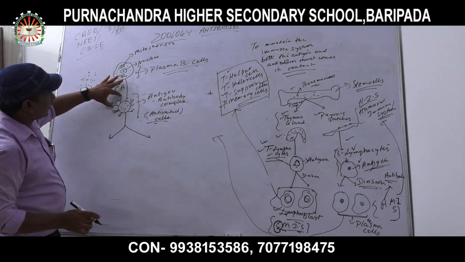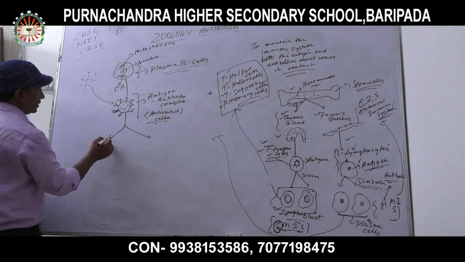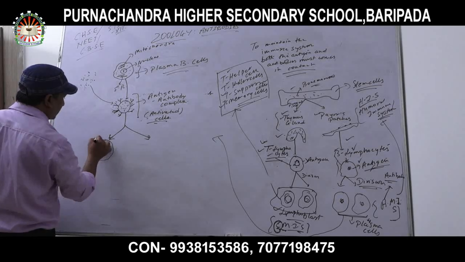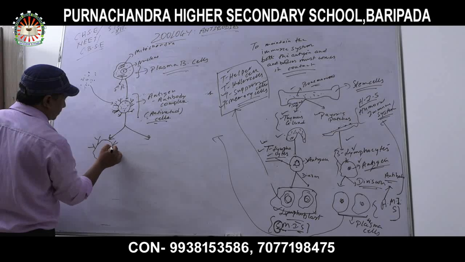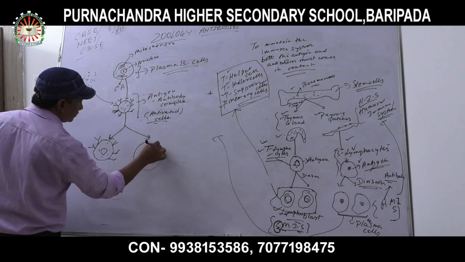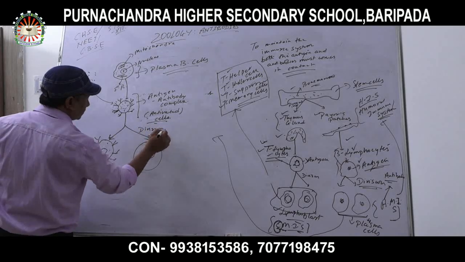Antigen antibody complex. Then after that it will become what? Activated cells. Now it will divide, division.